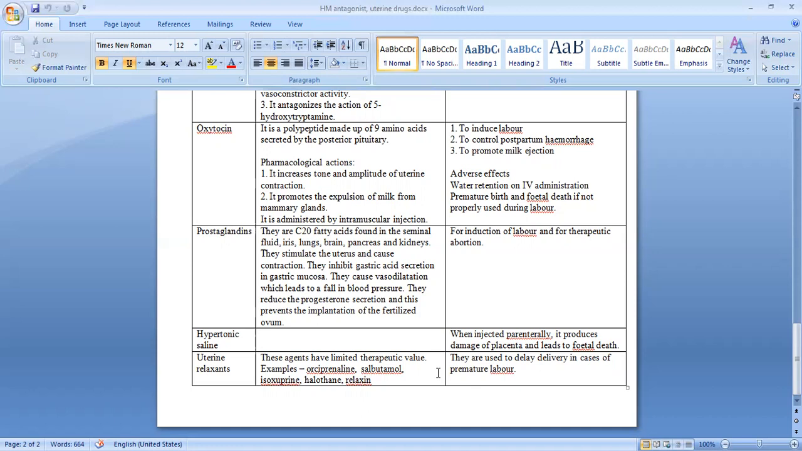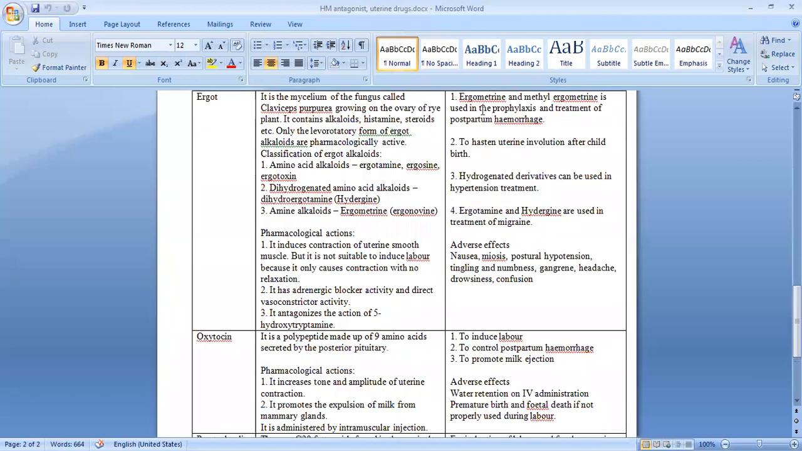We said that if the uterus contracts, then the fetus will be expelled out. So if the uterus is in a relaxed position, the fetus will not be moved out of the uterus. So that is the reason why we use these drugs. Orciprenaline, salbutamol, isoxsuprine, halothane and relaxin are some of the agents which we use as uterine relaxants.